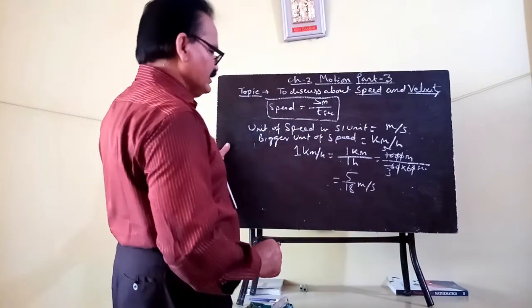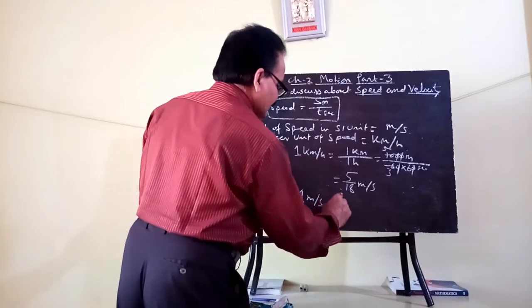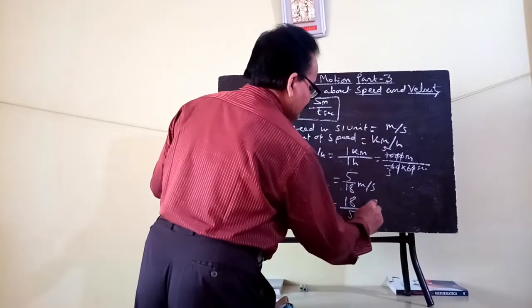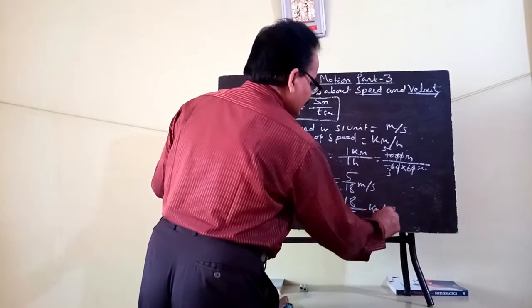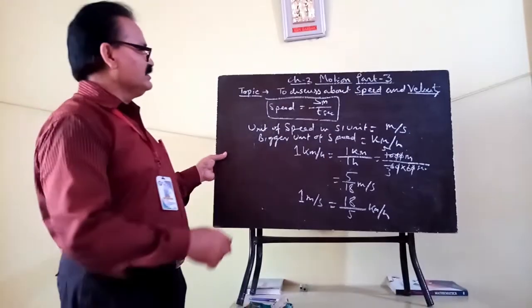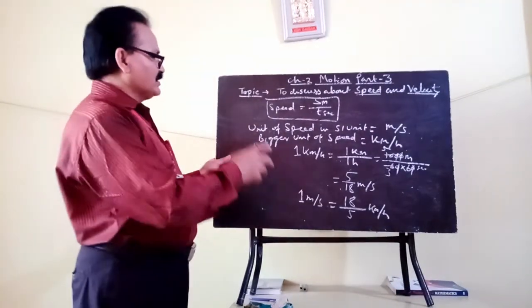On the other hand, 1 meter per second can be expressed as 18 by 5 kilometer per hour. These relations are useful while calculating numericals related to these topics.